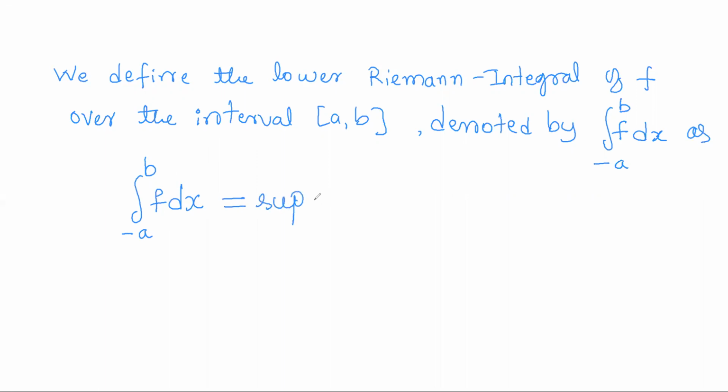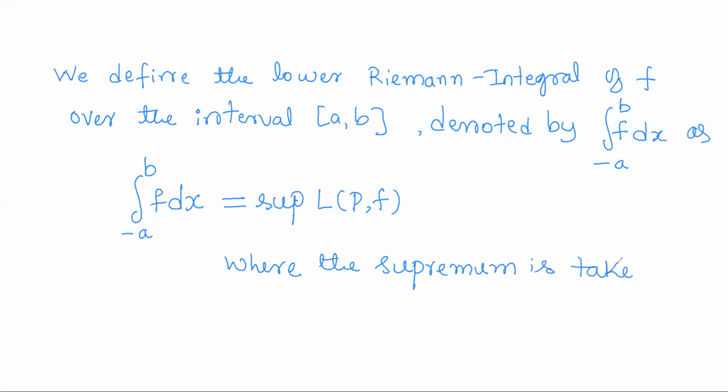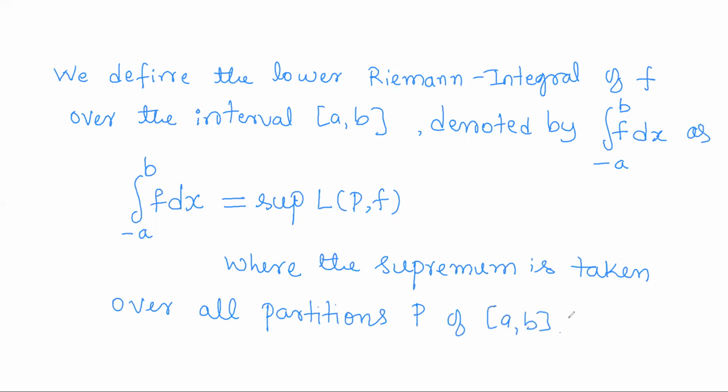the supremum of all lower Riemann sums of f over any partition P of [a, b], where the supremum is taken over all partitions P of [a, b].